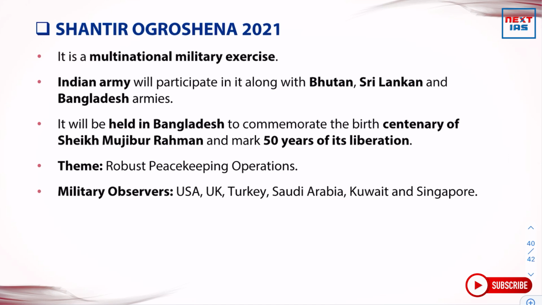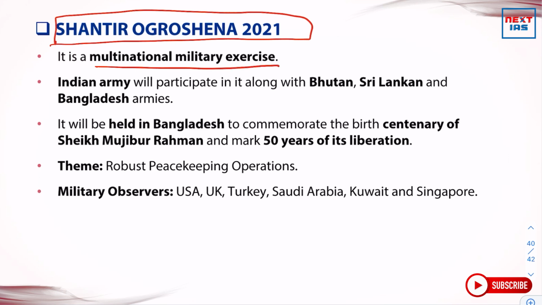Then there is Shantir Ogroshena 2021. It is a multinational military exercise. You should be remembering the name because UPSC has asked in prelims about various kinds of defense exercises in the past. So it might ask which country conducts Shantir Ogroshena, or there might be a match the following type of question. So Indian Army will participate in it along with Bhutan, Sri Lanka and Bangladesh armies.